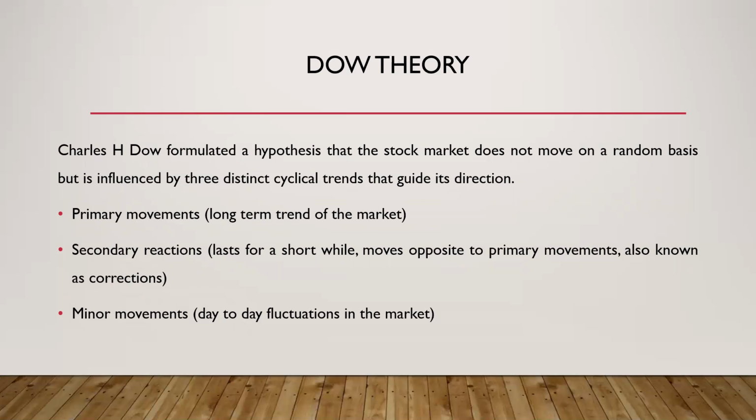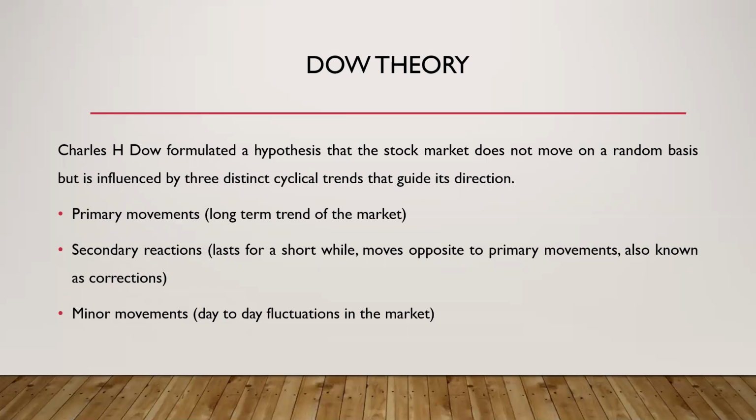The first one is primary movement. See, when we chart out the prices of securities over a period of time, and when we analyze that chart, then we can see that the price is following a certain trend. That is, we have to chart out the prices of a number of years. We are studying the trend of a long period of time, then we can see that the price is either showing an upward trend or it's showing a downward trend. This long-term trend of the market, the overall trend of the market, is known as the primary movements.